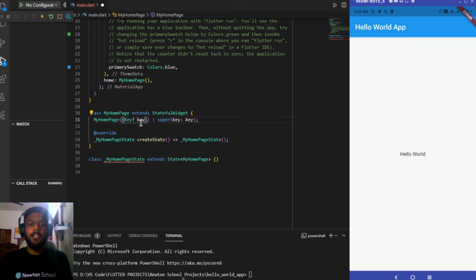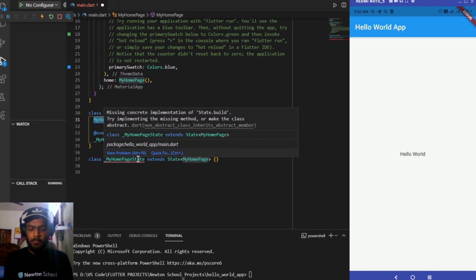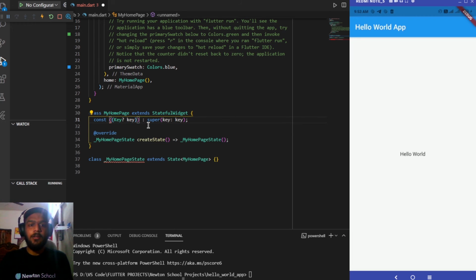So we have to add a null checker. It will be checking if the value of this key is equal to null or not. And apart from that, we can also remove this and add const over here. And after this const, we can add MyHomePage.